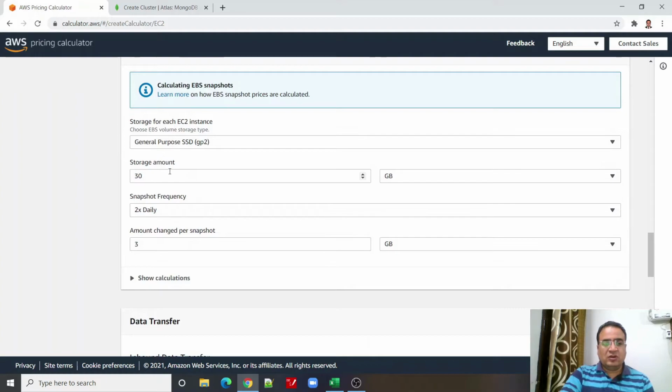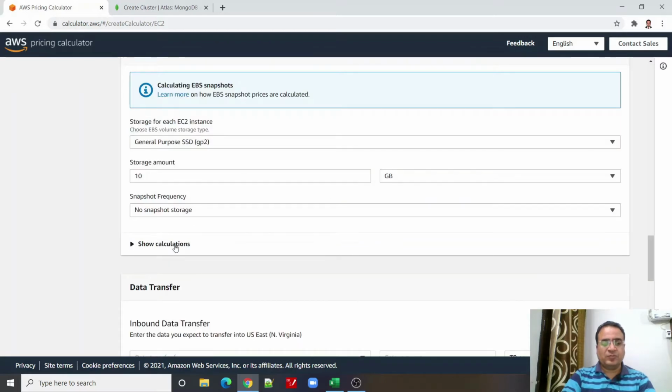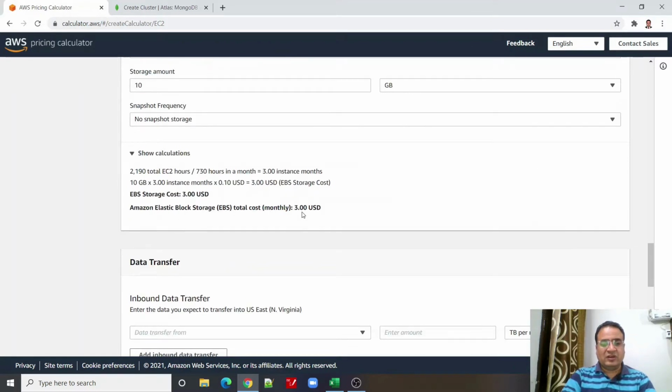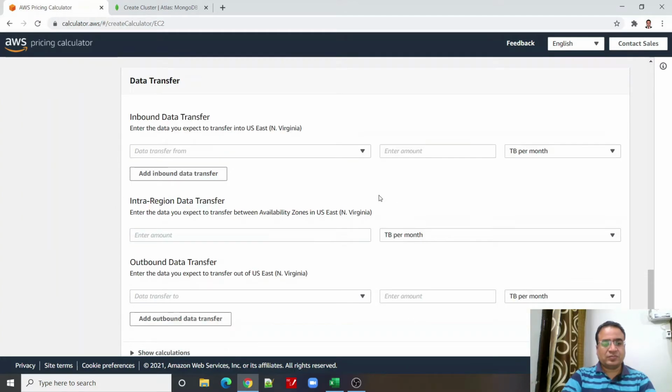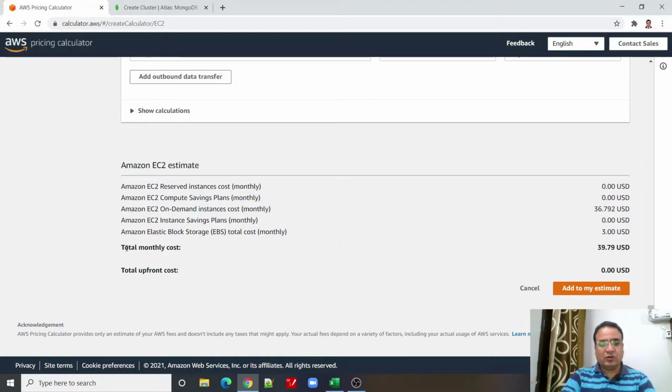So this is how storage works. I need only 10 GB of storage. I do not want any snapshot for now. Then you can see that it costs me around this much. And how much data transfer, I'm not considering that. And the total monthly cost is showing close to $40, right?